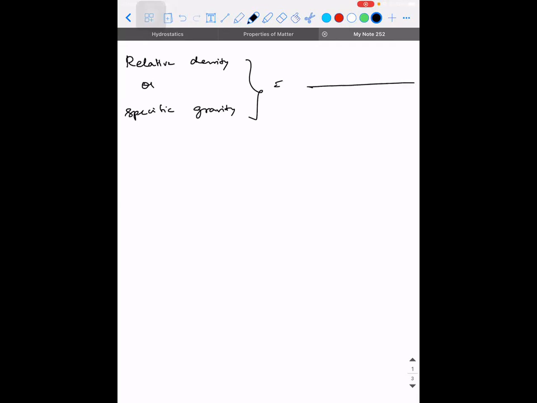Anybody with the answer? It is also a ratio, with respect to water. What parameter of water? Density of the substance to density of water at 4 degrees Celsius. That is very important. So it is defined as the ratio of the density of the substance to the density of water at 4 degrees Celsius.